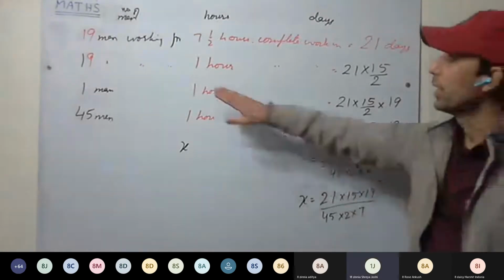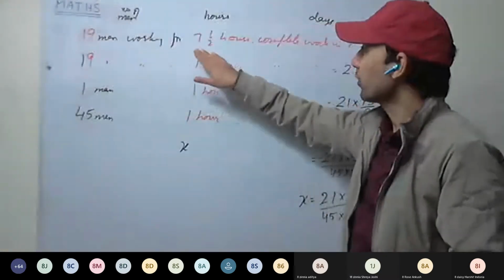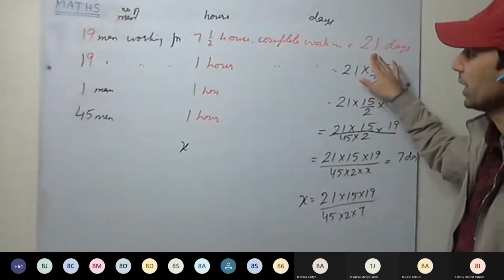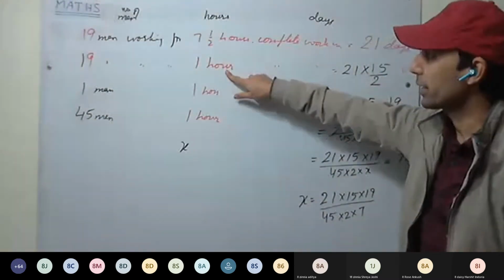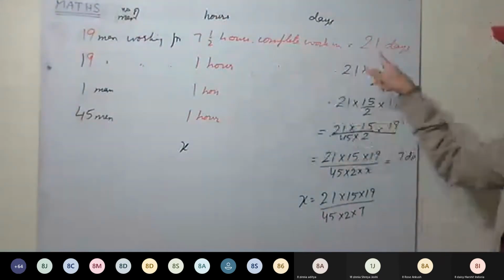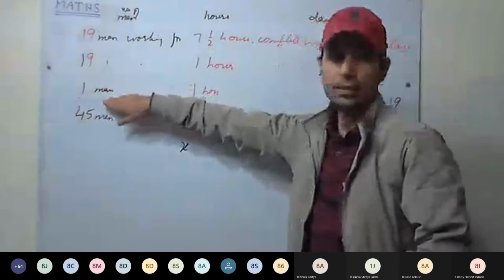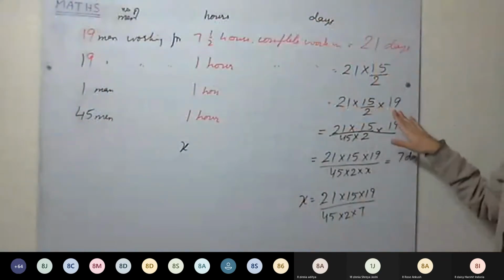Okay, so how we did? 19 men working for 7.5 hours, they complete in 21 days. Now hours we have decreased. Less hours, more days to complete the work. So multiply. Less men, more number of days, so multiply.